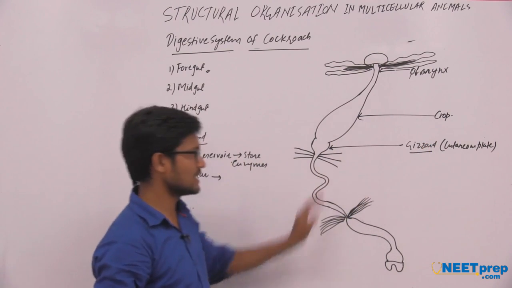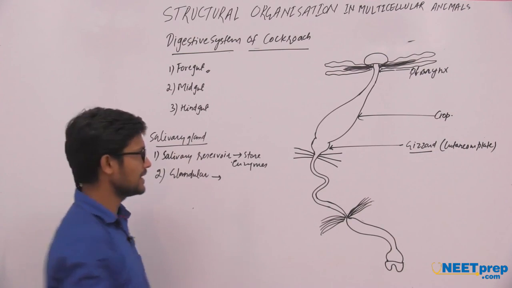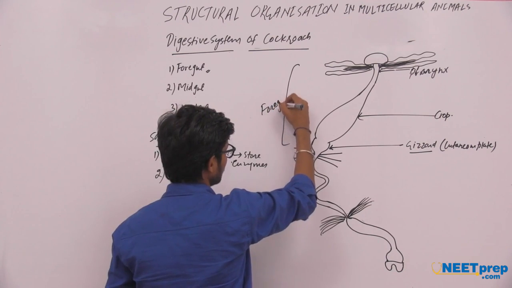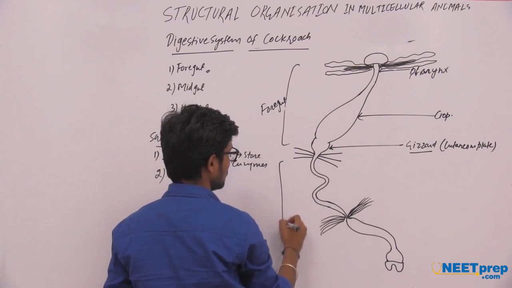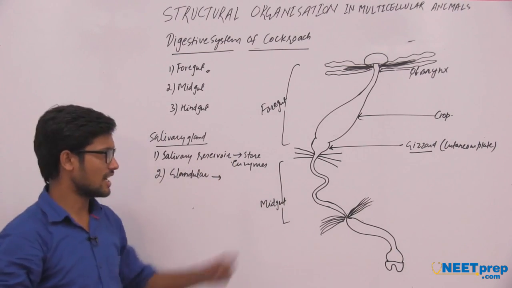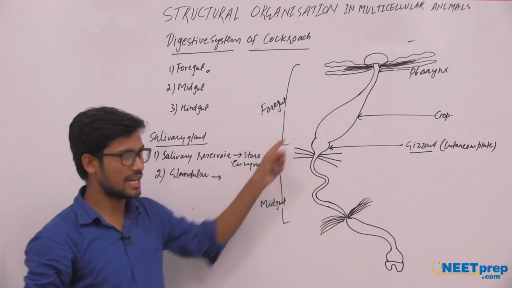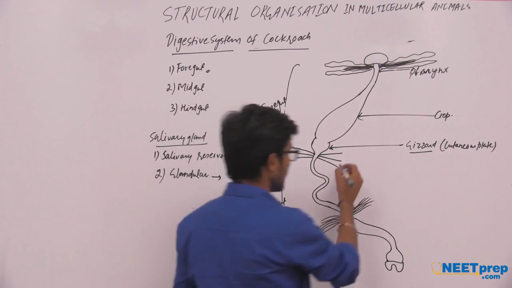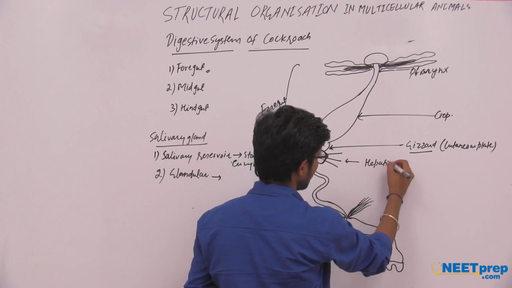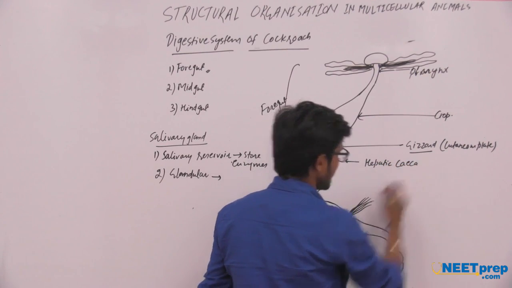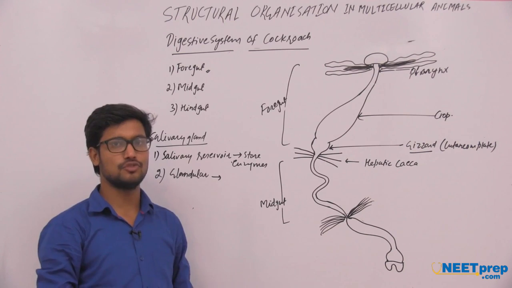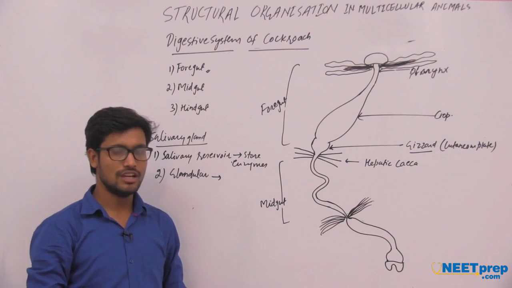After the gizzard, the next region is the midgut region. This is the foregut, this is the midgut region. At the base of the gizzard, or at the junction of the foregut and the midgut, there are certain tubule-like structures, and these tubules are known as hepatic ceca. These hepatic ceca release some digestive enzymes or digestive juice for the digestion of food.